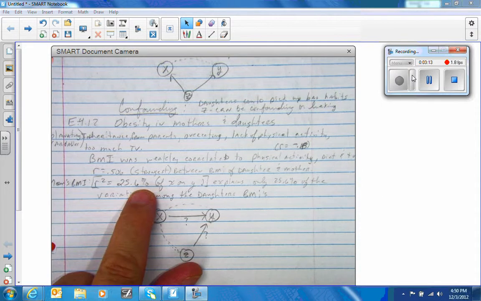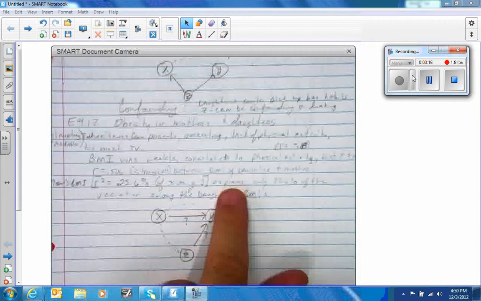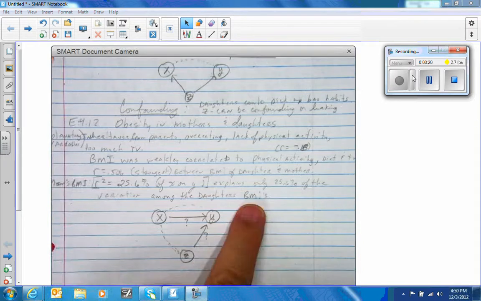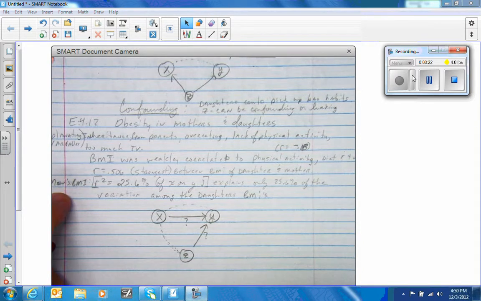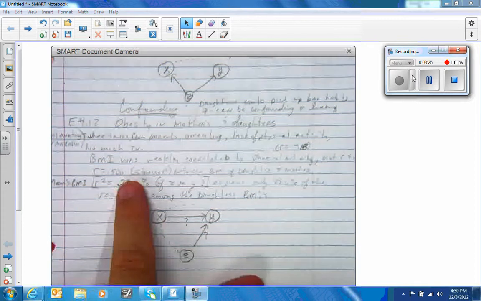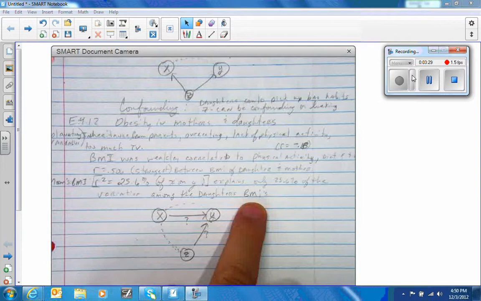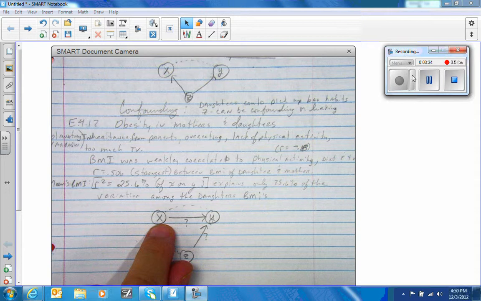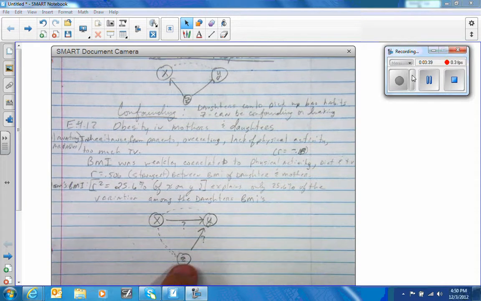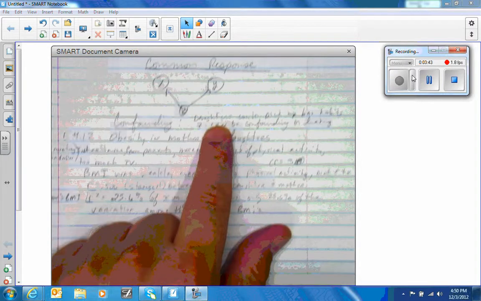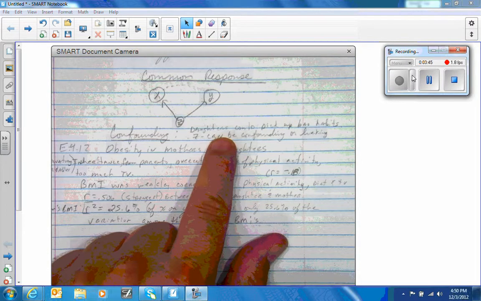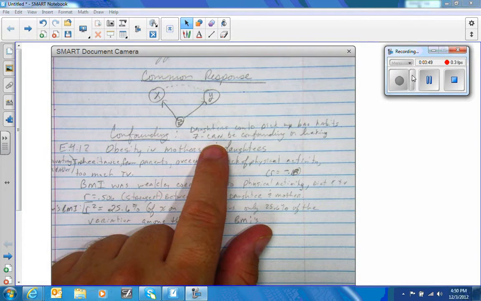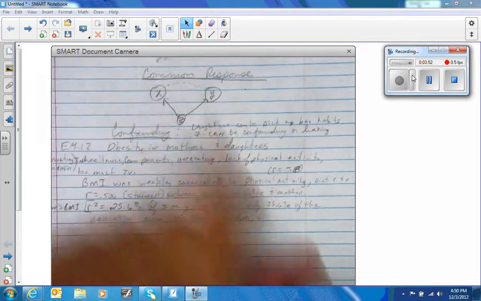Well, what that means is that we can explain only 25% of the variation among the daughters' BMIs from the mother's BMI. So if we can only explain 25% of the daughter's body mass index, that's what that means, body mass index. That's how you define whether or not someone's obese or not. So we can only define 25% of that. Well, that means there's another 75% out here of other causes. And that's what we call confounding, where the daughters could pick up bad habits, and can be confounding or lurking. So your Z can be confounding or it can be a lurking variable.